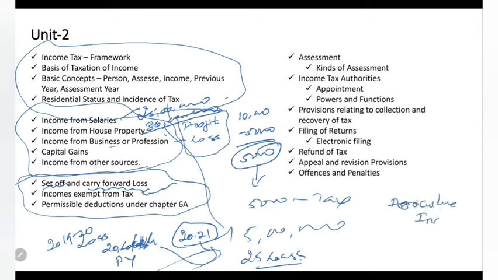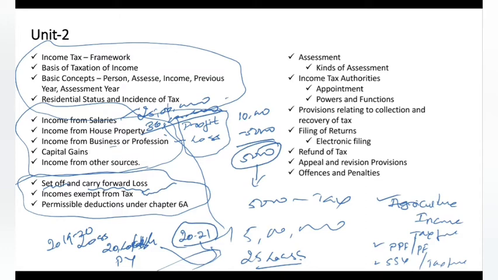Agriculture income is completely tax free in India. And a few other incomes, such as interest on PPF, PF and Sukanya Samruddhi Yojana or some tax free bonds. Okay, there's a big list of such incomes. If you are earning all these incomes, then it is tax free in India.